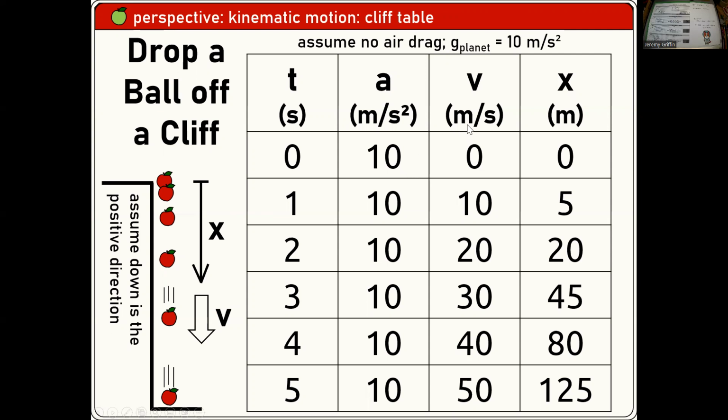And how fast is it going? Well, if it's accelerating at a constant rate, that means it's picking up 10 meters per second every passing second: 10, 20, 30, 40, 50 meters per second. In the last column, how far is it falling? Now that has a parabolic relationship with time. So see how it's spreading out? It only fell 5 meters during the first second, and then it's going a lot further.